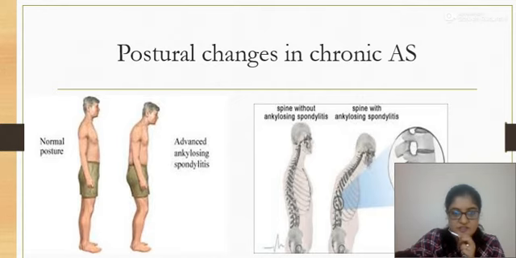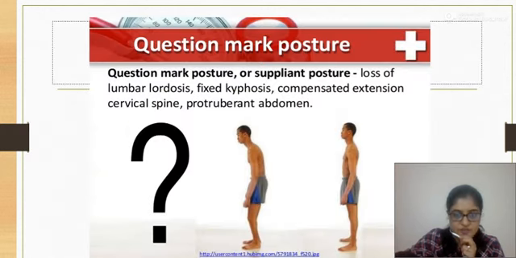This is also known as the question mark posture, which includes loss of lumbar lordosis, fixed kyphosis, compensated extension of the cervical spine and protuberant abdomen.